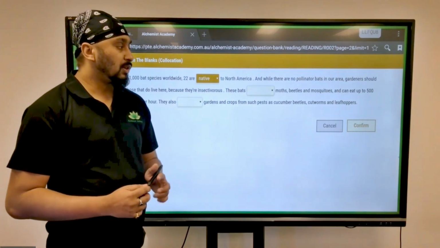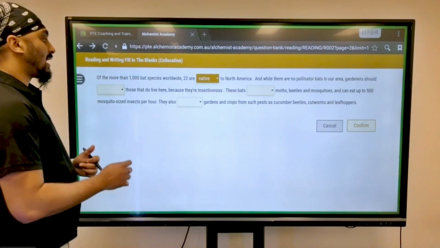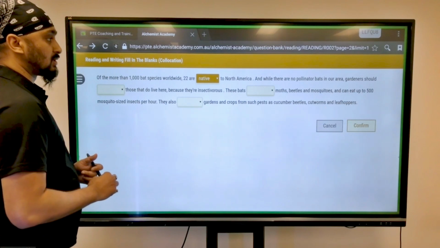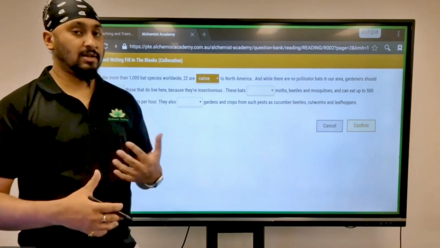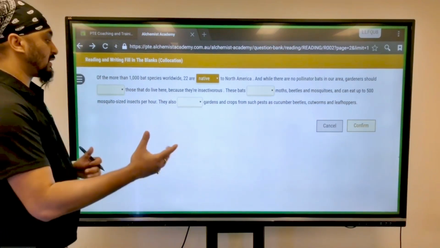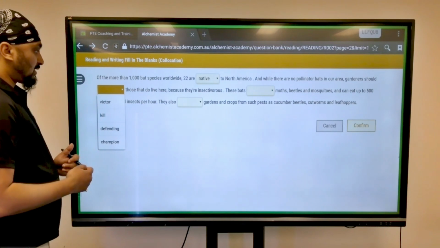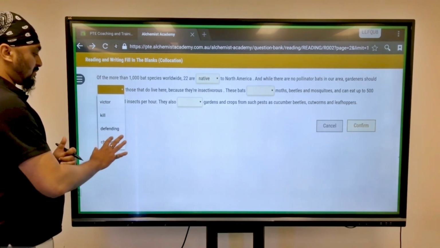And while there are no pollinated bats in our area, gardeners should dash those that do live here because they are insectivorous. There are no pollinator bats. Pollinator means something that produces these bats. So they don't have producing bats. So they should victor those bats that do live here because they're insectivorous: defending, champion.